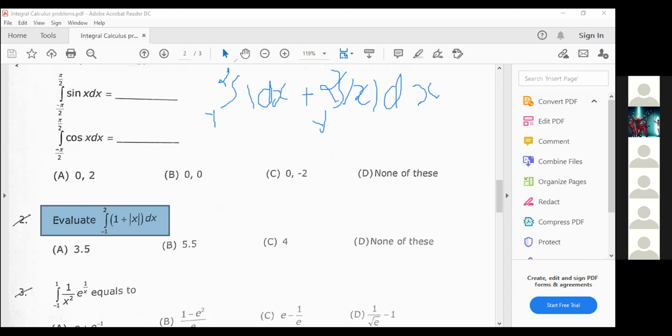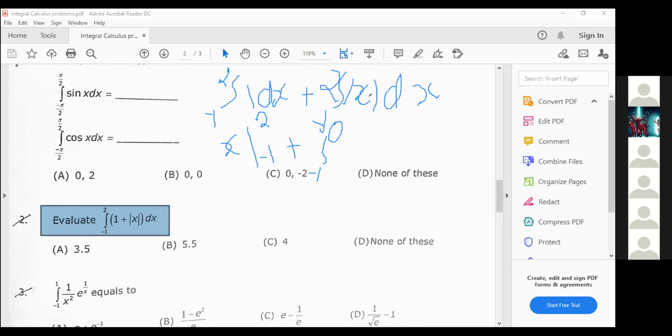Now we can find the first integral. Integration of 1 is what? x, right? With the limits varying from minus 1 to 2. We can't integrate mod x directly because we don't know the exact formula for the integration of mod x. First you have to split it in the interval minus 1 to 0, for all negative values.